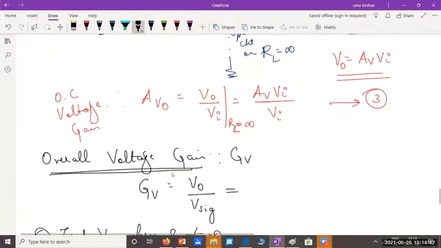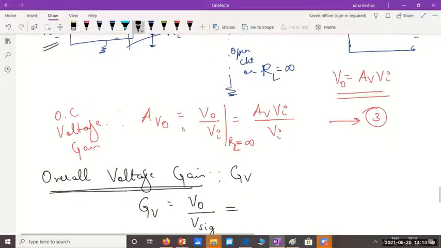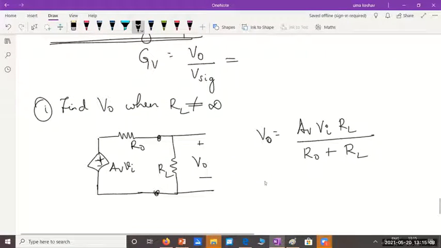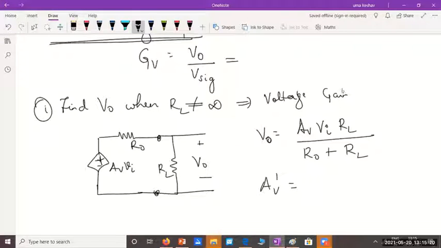When load resistance is not there, the output voltage is Avo. It is equal to Av. We saw Avo is equal to Av, whereas this I can call Av dash. So the voltage gain here is Av dash, which is V0 by Vi when RL is not infinity, when RL is present.